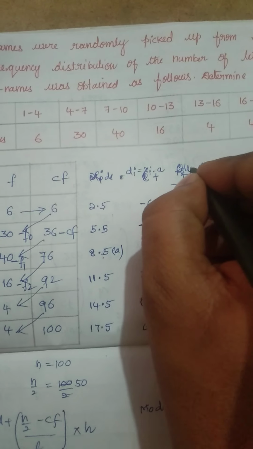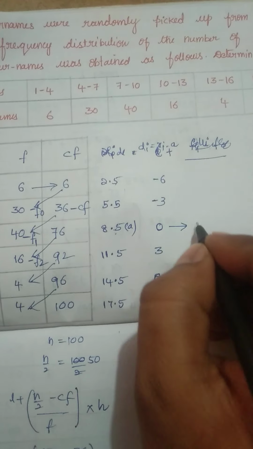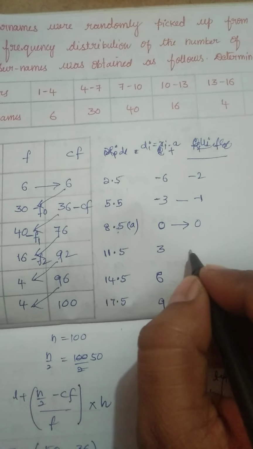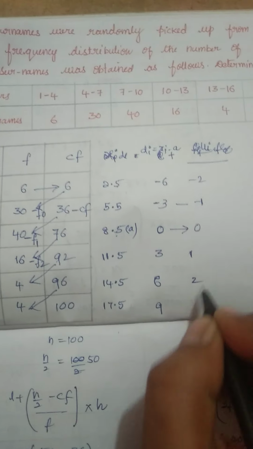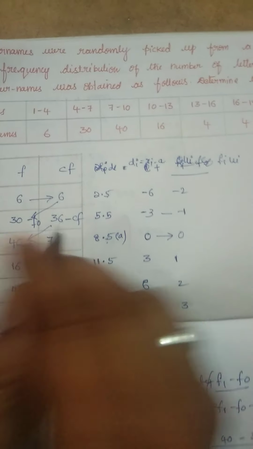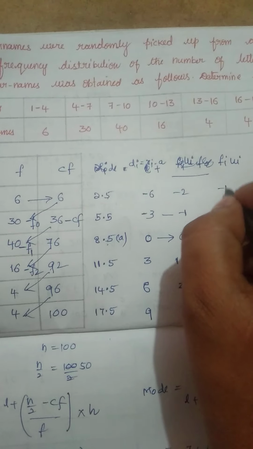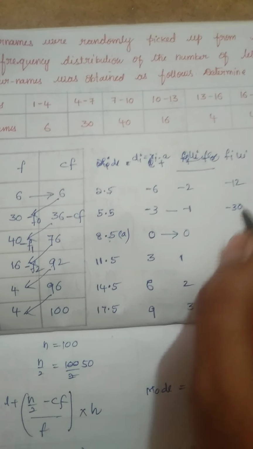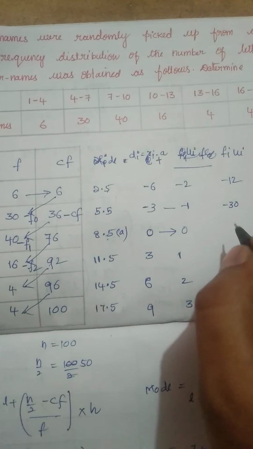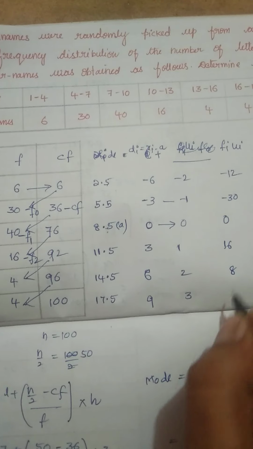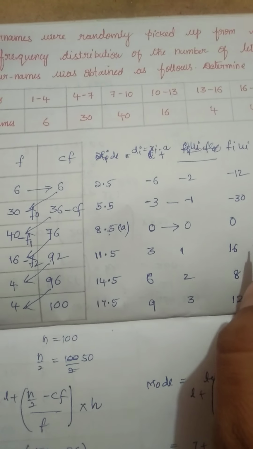Now let us find ui. Opposite to 0, 0. Minus 1, minus 2, 1, 2, 3. Now let us find fi ui. 6 into minus 2, minus 12. 30 into minus 1, minus 30. 40 into 0, 0. 16 into 1 is 16. 4 into 2 is 8. 4 into 3 is 12.